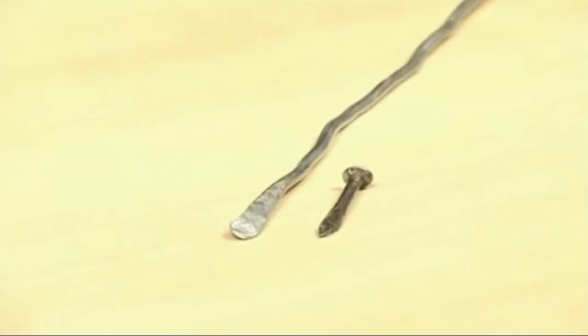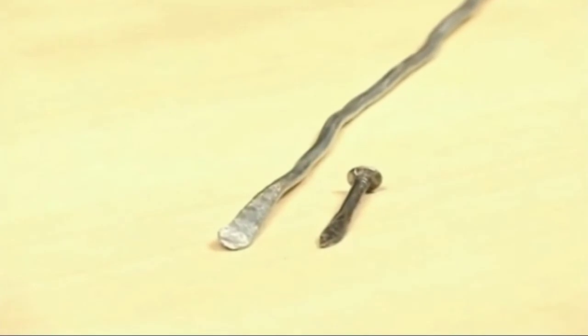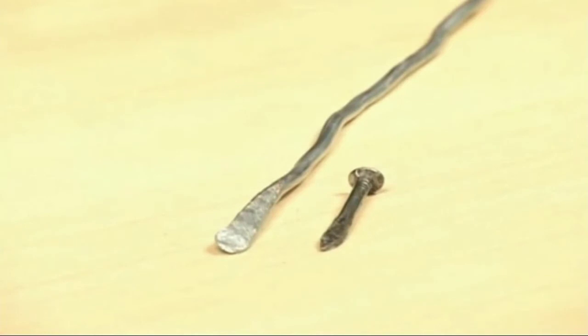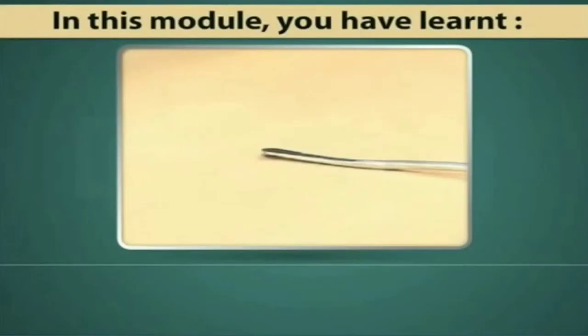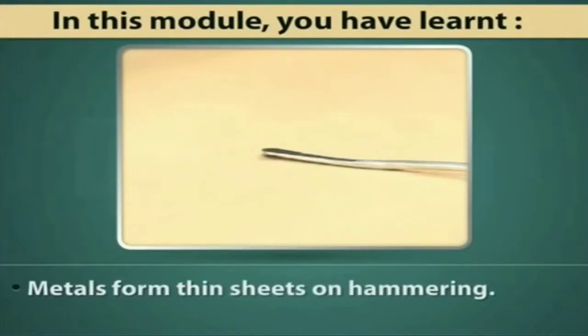It is the property of metals that they take the shape of a thin sheet on being hammered. This property of metals is known as malleability. This is a characteristic property of metals. As you saw in the experiment, materials like coal and pencil lead do not show this property as they are not metals. In this module, you have learned that metals form thin sheets on hammering.